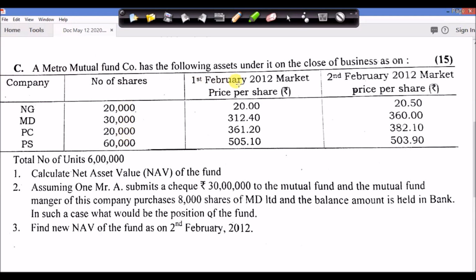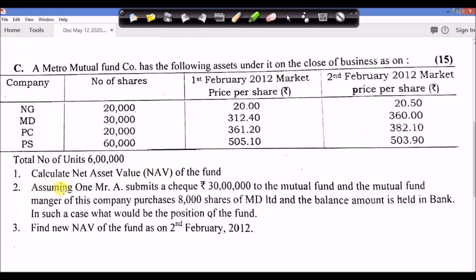Then we have the price on 1st February. This is the market price per share. And then we have a price on 2nd February. This is the market price per share. And the total number of units the fund is having is 6 lakh units. Calculate the net asset value of the fund.